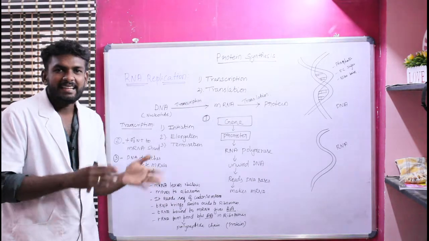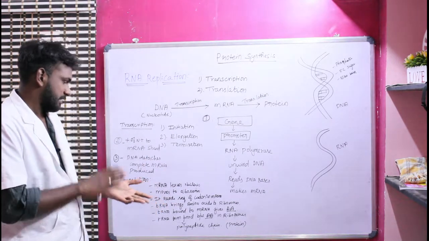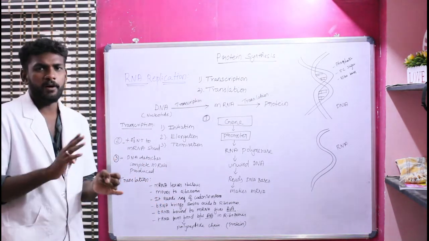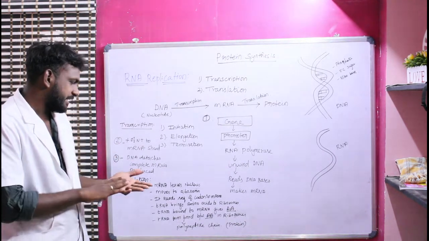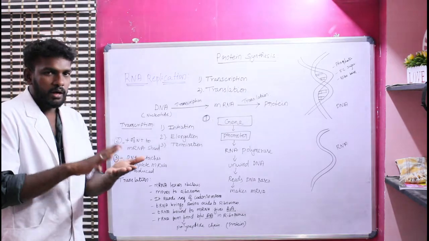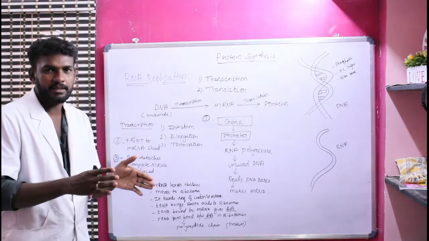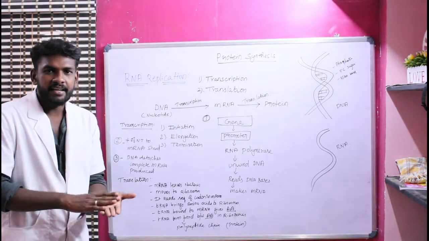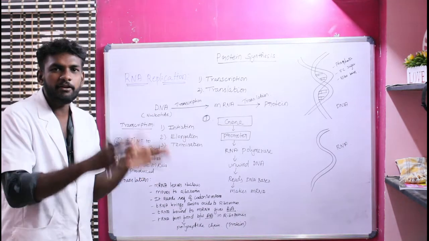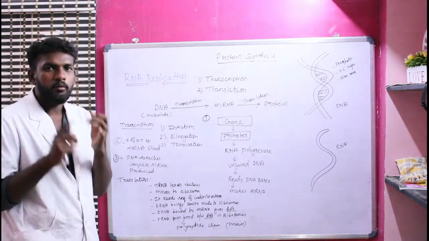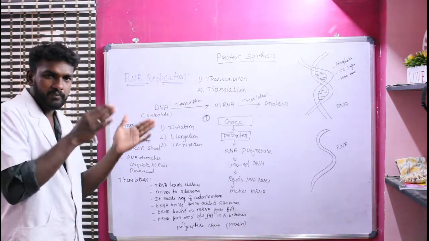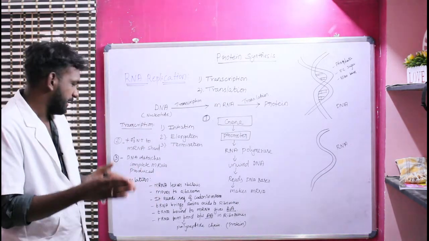It's by the translation process. There are 6 main processes involved in the translation process. The first one is, after the completion of the transcription process, the mRNA immediately leaves the nucleus. What happens after the mRNA leaves the nucleus?